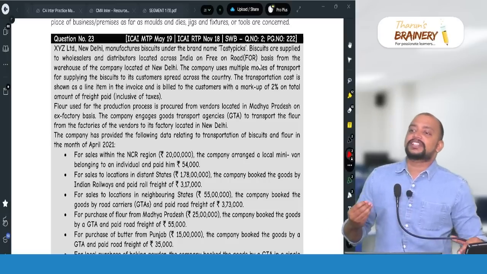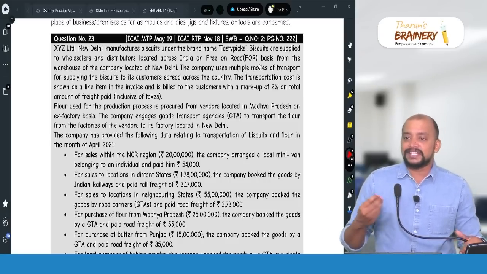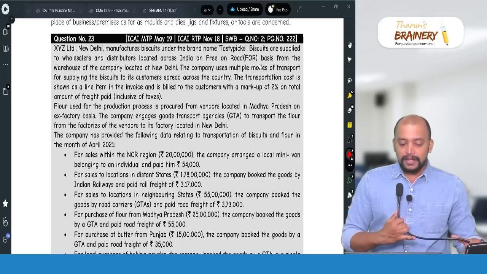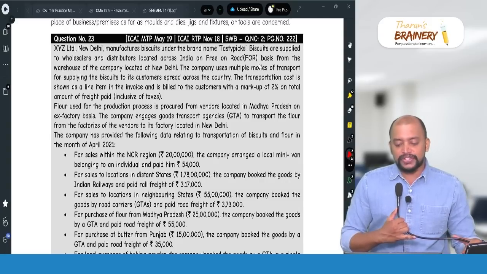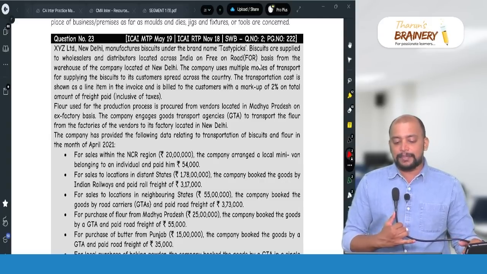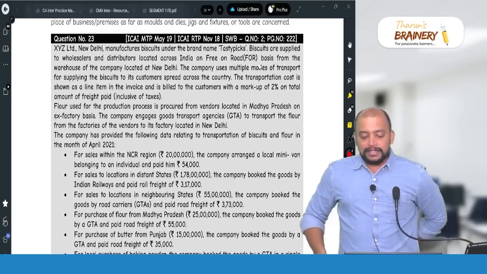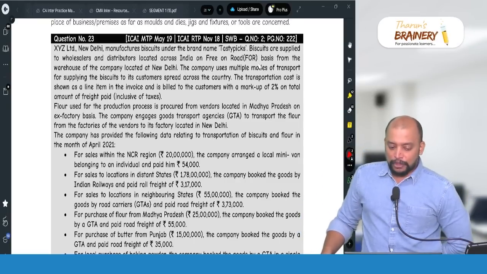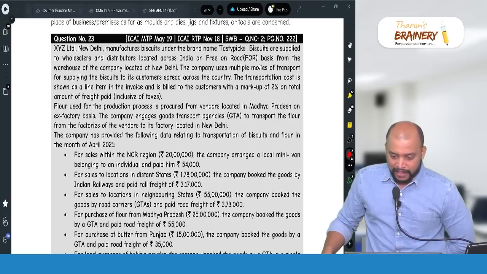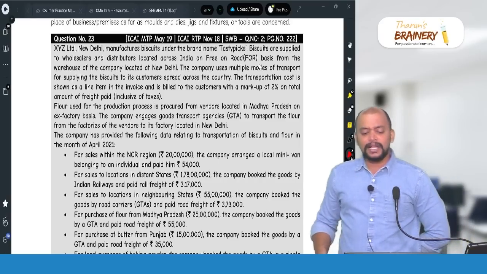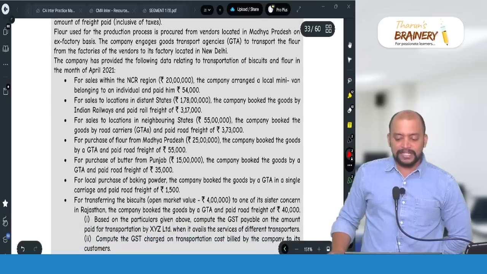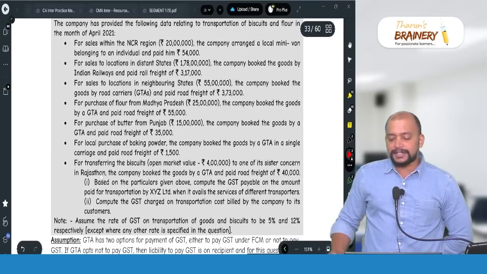Section 15(2)(c): any expenditure that the supplier is liable to pay and which is recovered from the recipient before delivery of goods. Flour used for the production process is procured from vendors located in Madhya Pradesh on ex-factory basis. The company engages a goods transport agency to transport the flour from the factories of the vendors to its factory located in New Delhi. The company has provided the following data relating to transportation of biscuits and flour in the month of April. They gave the big list.